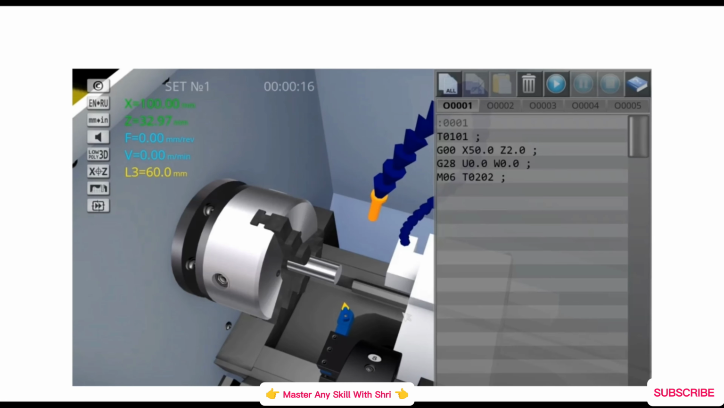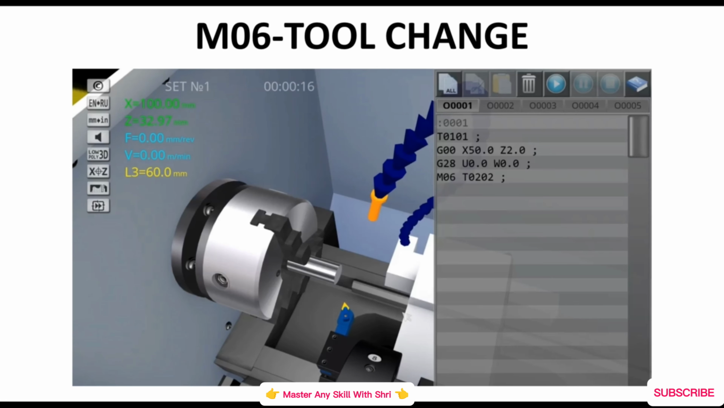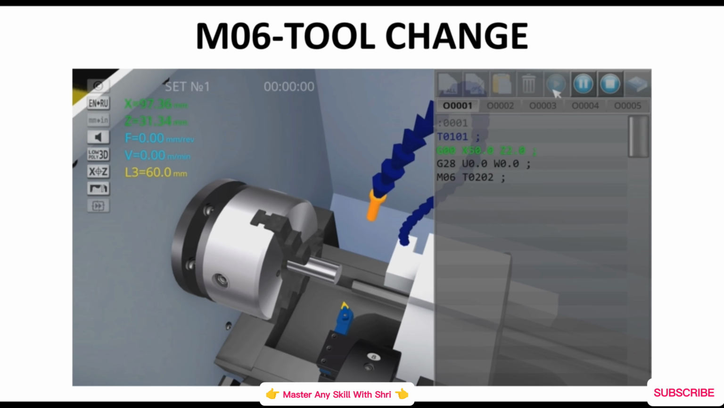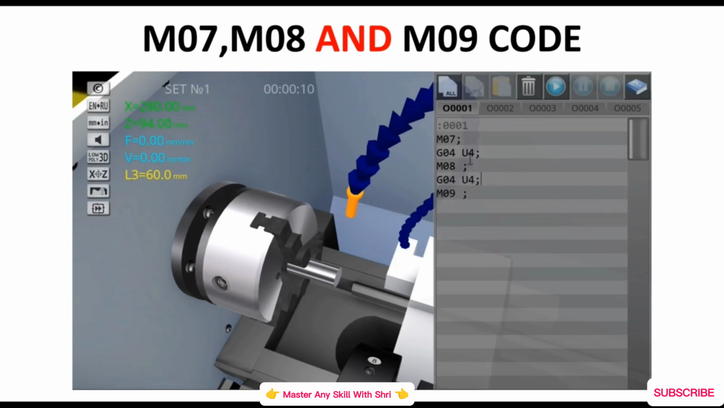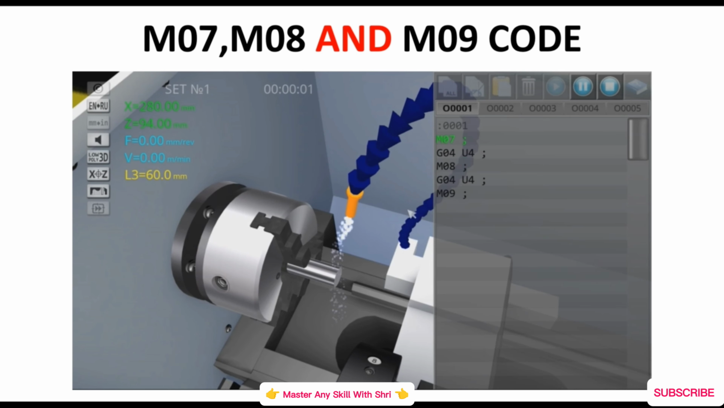Our next code is M06, tool change. Before the tool change, we have to write this M06 code. So it's working. Our next codes are M07, M08 and M09. These codes are related to coolant. M07 is high pressure coolant. M08 is normal pressure coolant. And M09 is coolant off.